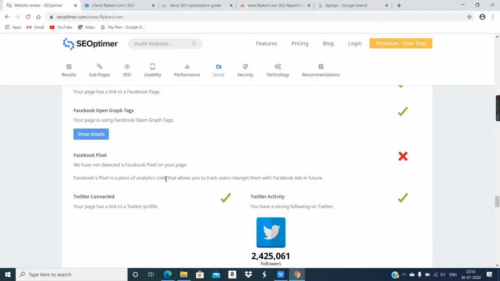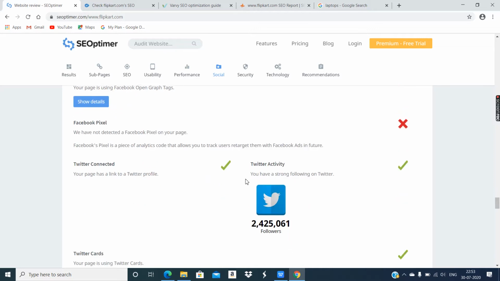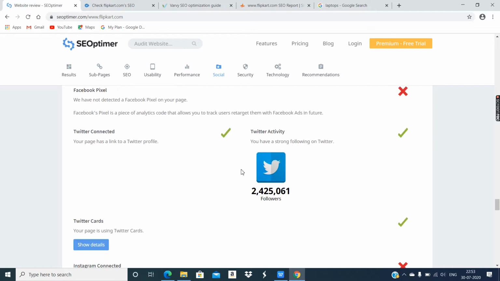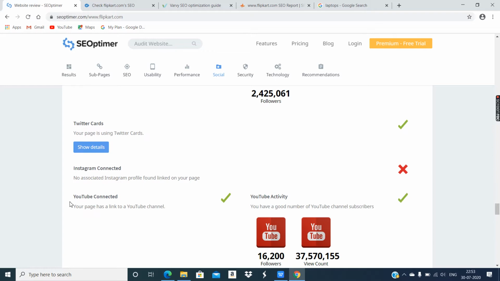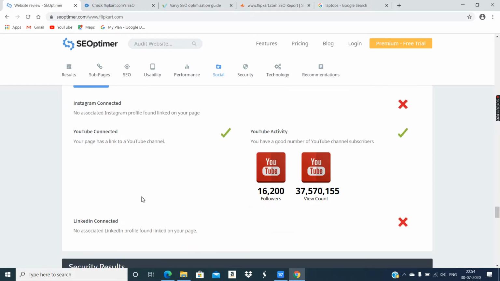Facebook pixel is a piece of analytics code that allows you to track users and retarget them with Facebook ads in future. So that thing may not be there. Twitter connectivity, yes, they are active on Twitter. Instagram not connected, so maybe they have not attempted to create any social media page on Instagram. Okay, so they have shown cross over there. YouTube connected, yes. So how many followers, how many subscribers they have is mentioned.